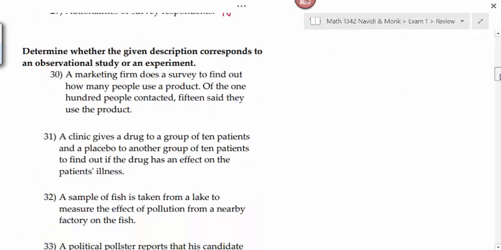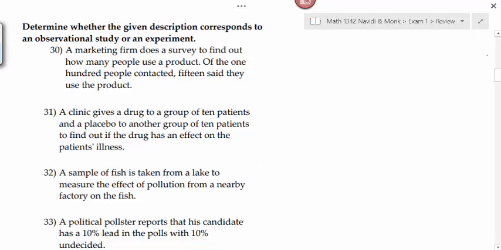The next set of questions says determine whether the given description corresponds to an observational study or an experiment. Remember, in an observational study, you don't change the subject in any way, shape, form, or fashion. You're just observing their behaviors or their thoughts or their actions. In an experiment, you provide some sort of a treatment to a subject to change it in some way.